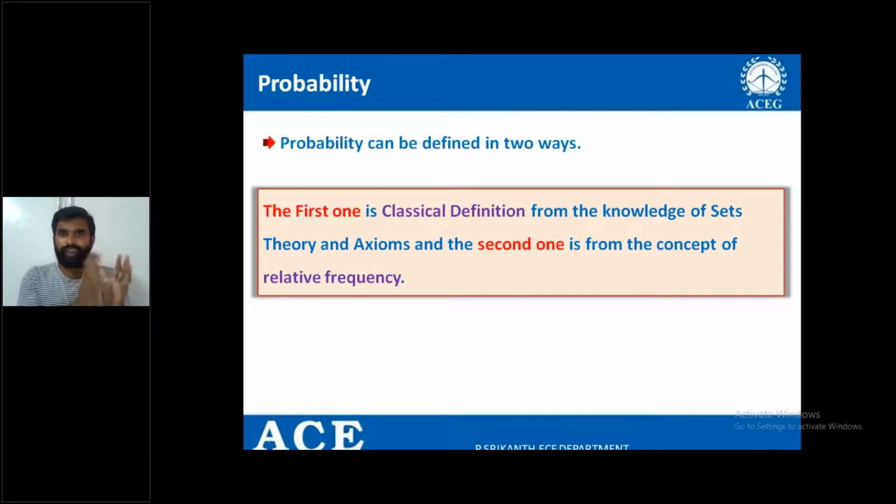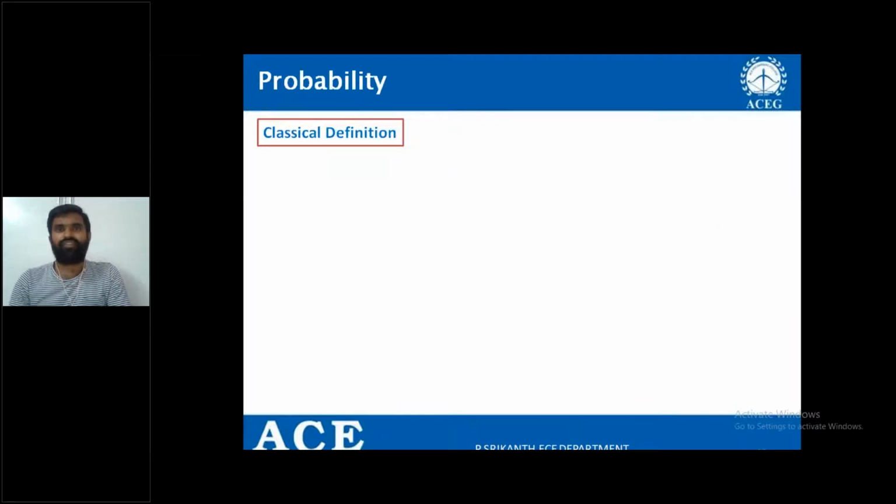For the classical definition, we take set theory and axioms of set theory. And the second way to define probability is by using the concept of relative frequency. Coming to the first one, the classical definition.